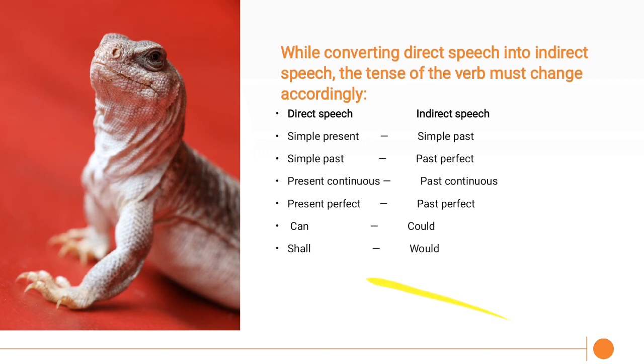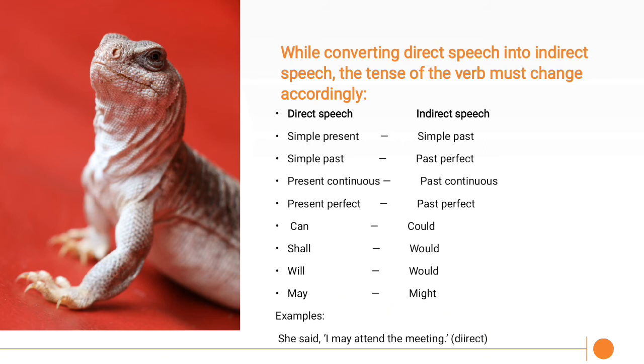Can becomes could. Shall becomes should. Will becomes would. May becomes might. Example, she said, "I may attend a meeting" in direct speech. In indirect speech, she said that she might attend a meeting. May becomes might.